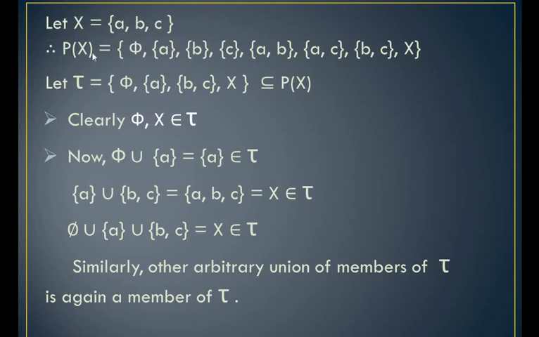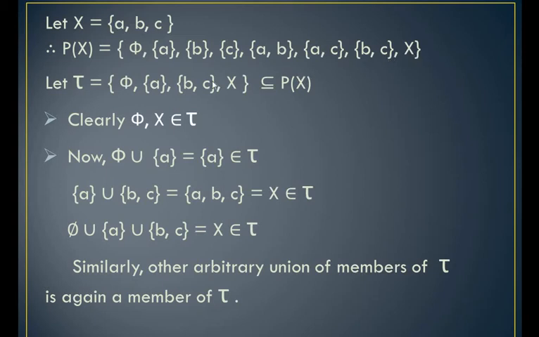So for this, first consider the power set of X. Obviously, it will contain first the empty set or the null set phi, then all the singletons, singleton A, singleton B, singleton C, the sets AB, AC, BC, and the whole space X itself.